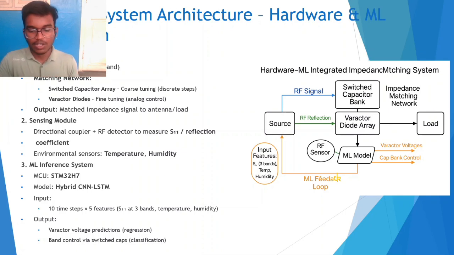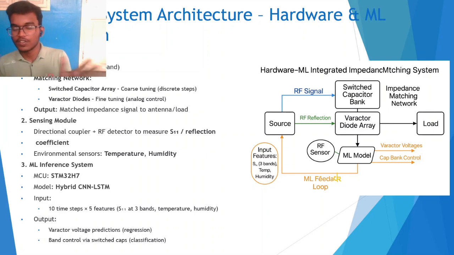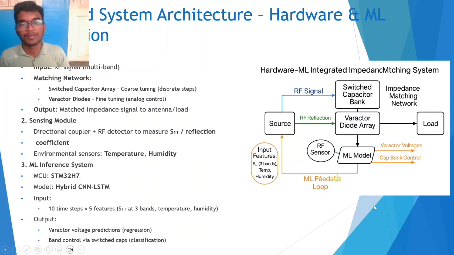If an ML model or the microcontroller needs to work, it needs to get the inputs. I will tell about both the input and the output. The input features of our ML model are the reflection coefficients of all three bands, 2.4 gigahertz, 5 gigahertz, and 900 megahertz, and the temperature and the humidity. Temperature and humidity also play a major role in the values of the impedance matching, so we have included them as well.